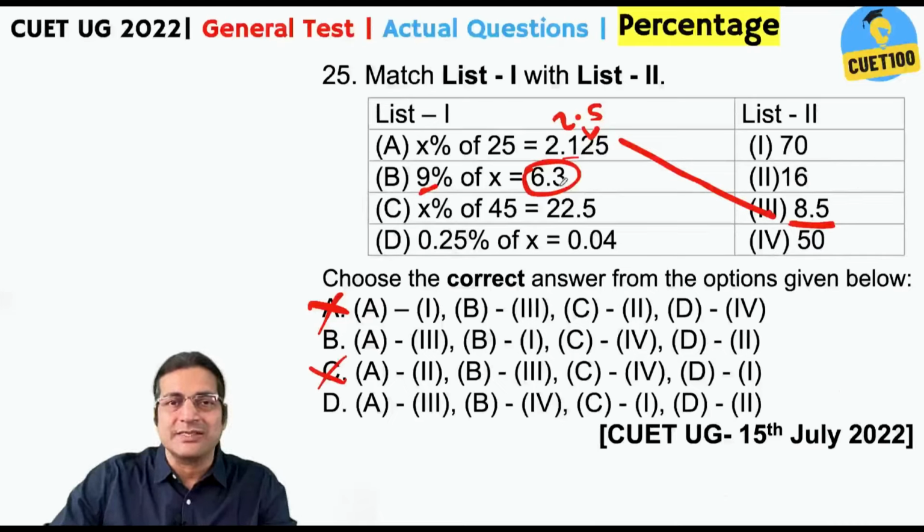9% of x is 6.3. You have 9 here and this is 6.3, a multiple of 7. So look for a multiple of 7 here. Oh, it's here. So A is 3 and B is 1. A is 3, B is 1. Not this. So this is my answer. All right. Do not waste time.